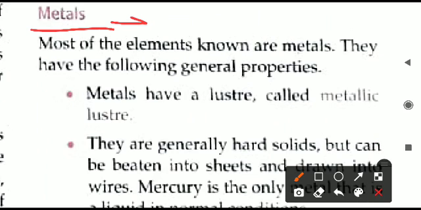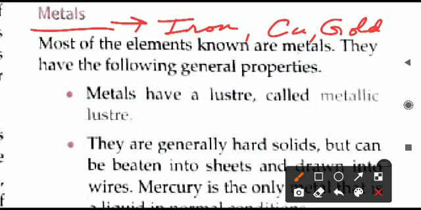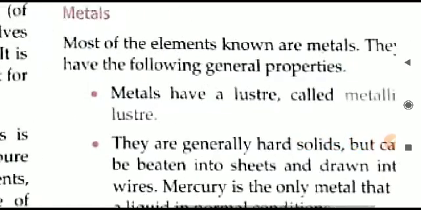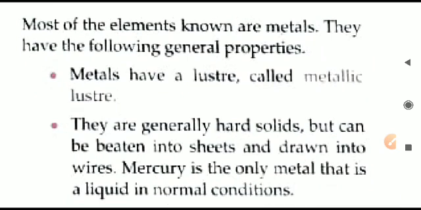like different objects are made of metal around us, like iron is an example of metal. So that is what we are going to learn. Second example, you can say copper. I have written Cu, that is copper only. Similarly, you can write gold, that is an example of metal. So all these objects which are made up of metals have certain properties, and that is due to the presence of metal only. So what are the properties of metals?